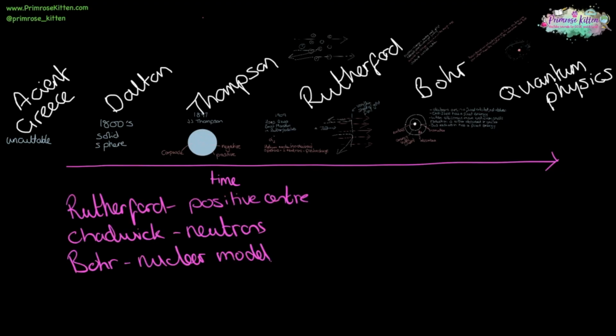Rutherford gave us the positive centre, which we call the nucleus. Chadwick added in neutrons, and then Bohr developed this nuclear model that we use today, with a positive centre and electrons orbiting outside.